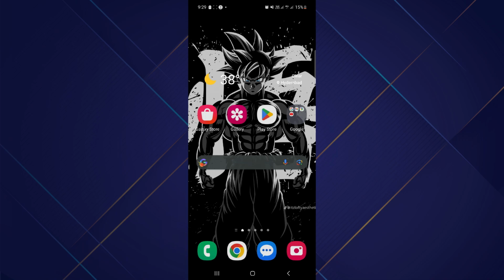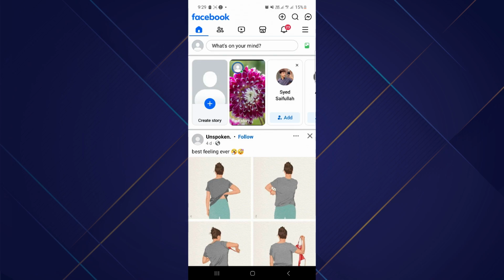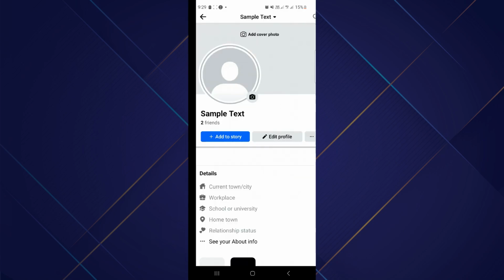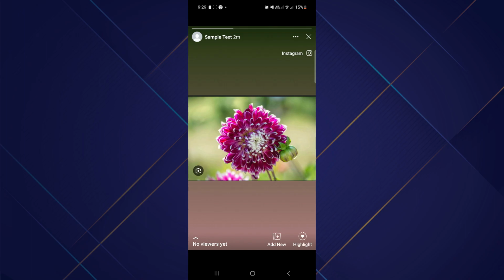And let's begin. So the first thing you want to do is to go open your Facebook application and make sure it is updated to the latest version available. Now go to your profile and tap on your story to view it. Now from here, as you can see, there are no viewers.